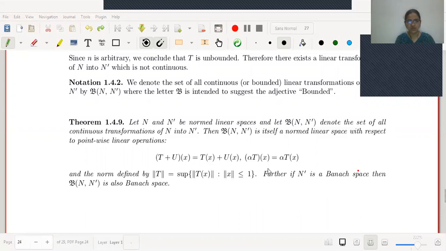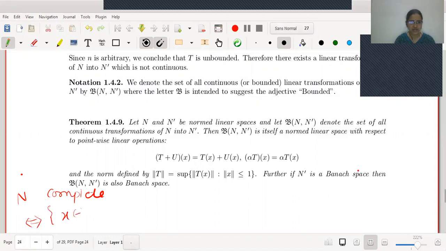We will first try to understand how this norm is going to work. Before that, I just want to recall a theorem we have proved: a normed linear space N is complete if and only if the collection of vectors x in N with norm x equal to 1 is complete. But this we can replace by norm x less than or equal to 1.